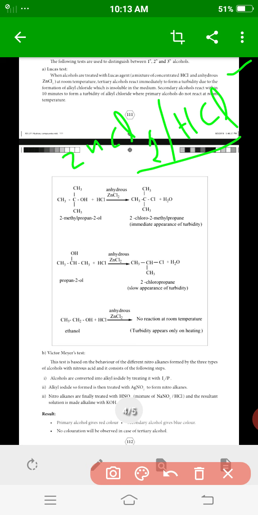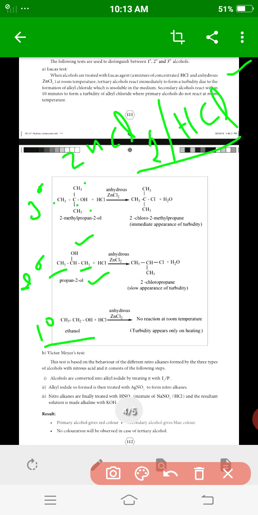The primary alcohol is ethanol. The secondary alcohol is propan-2-ol, where the second carbon atom bears the alcohol. The tertiary alcohol is 2-methylpropan-2-ol. To find the clue word: two methyl groups present means secondary alcohol; three methyl groups on the same carbon atom attached to the alcohol means tertiary alcohol.